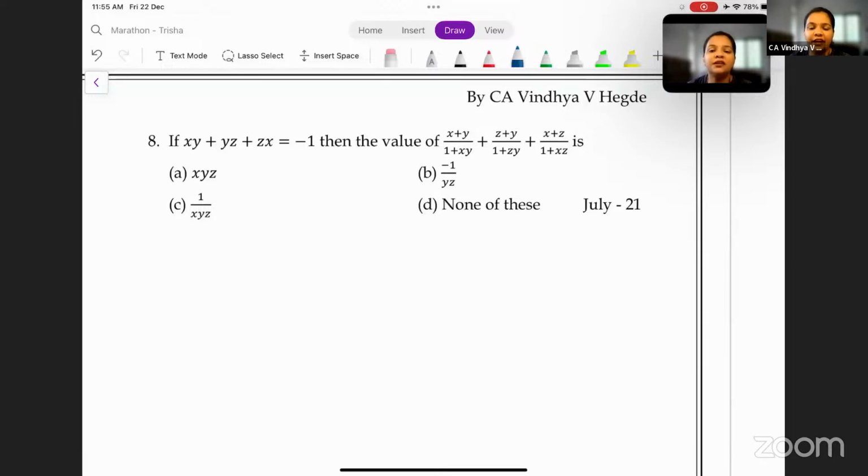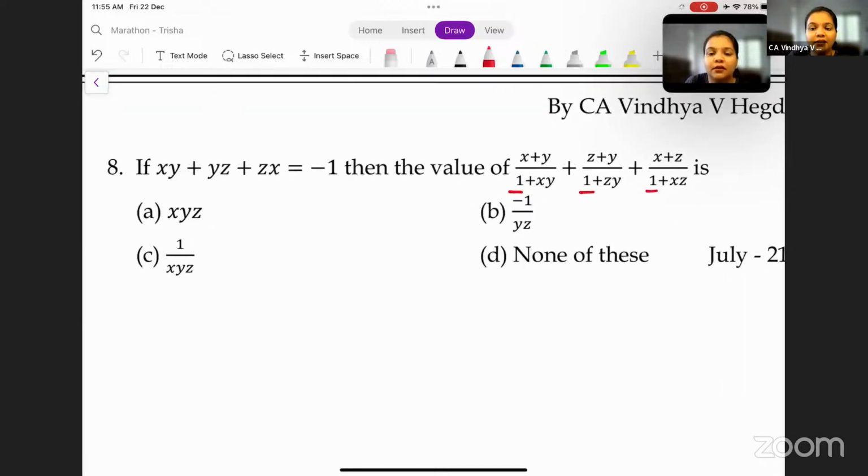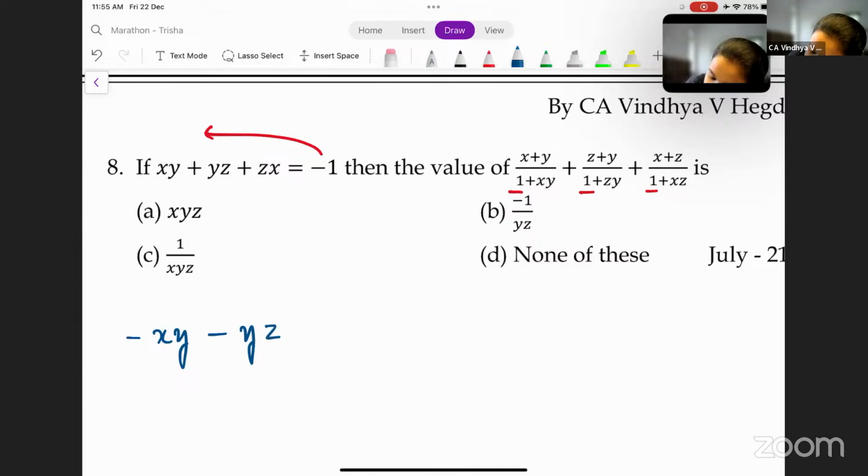If you observe carefully, they have given us the value of minus 1, and in the question, they have given us 1 plus. Now, if you simply shift this minus sign to the other side, can I say you will get minus xy minus yz minus zx is equal to 1.